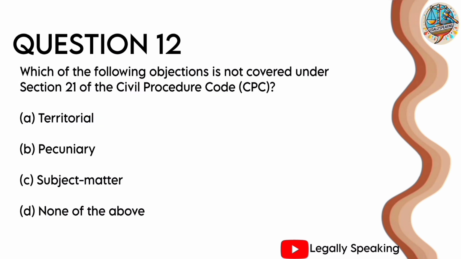Question number 12. Which of the following objections is not covered under section 21 of the Civil Procedure Code? A. Territorial, B. Pecuniary, C. Subject matter, or D. None of the above. Correct answer is option C, subject matter. The territorial and pecuniary are covered under section 21.